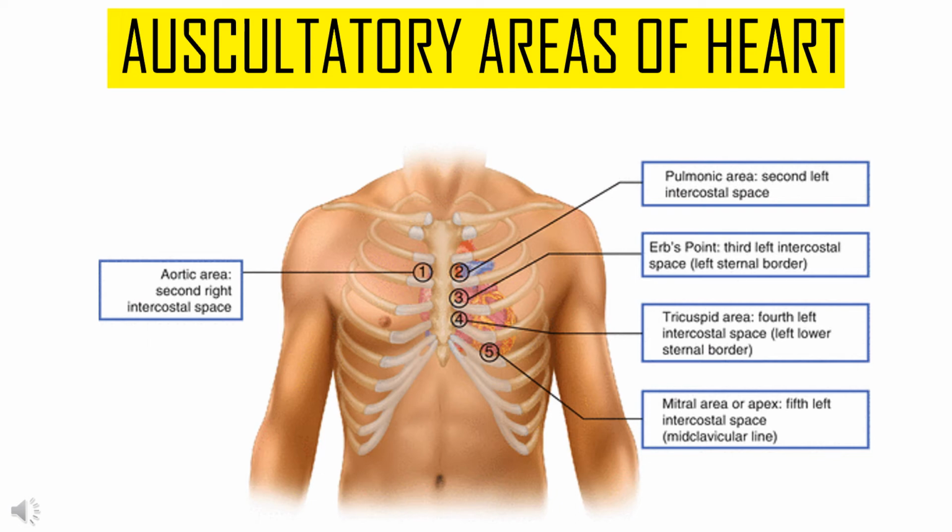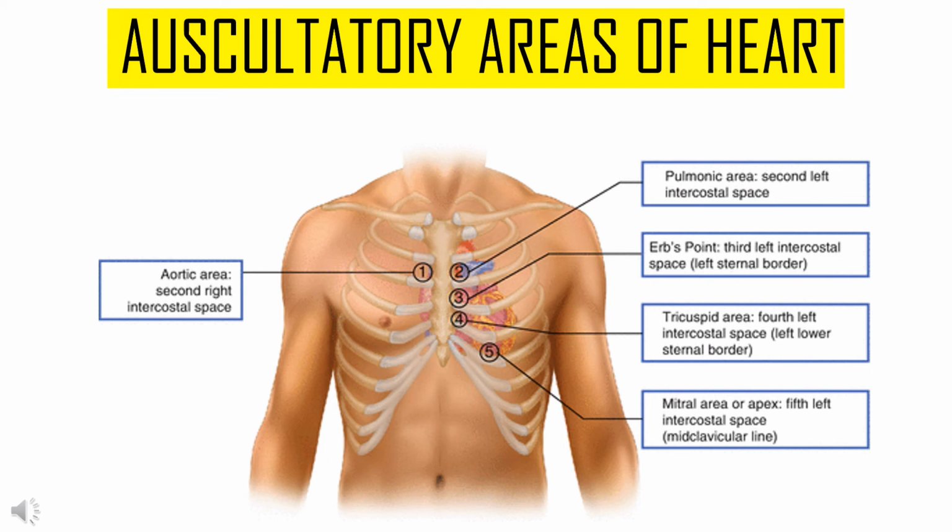Third point is Erb's point, and this is located to the left of the sternum in the third intercostal space. Tricuspid area is located at the left of the sternum in the fourth intercostal space close to the sternal border.